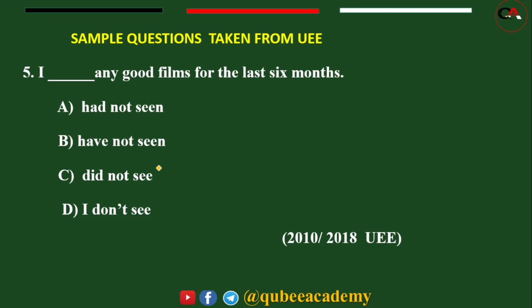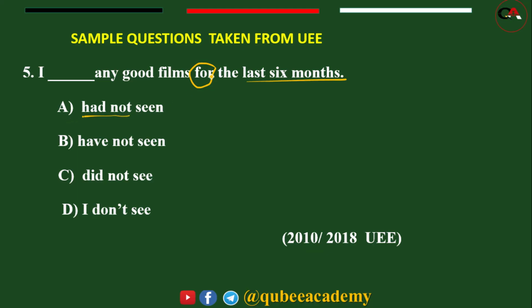"I blank any good films for the last 6 months." Look, "for the last 6 months" is given here. Such types of words help you to identify what type of tense it is. I blank any good films for the last 6 months. Can you say "I had not seen"?